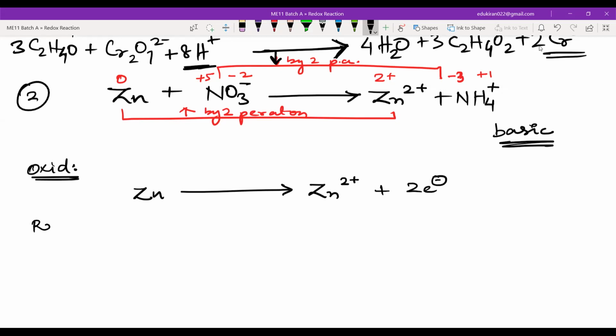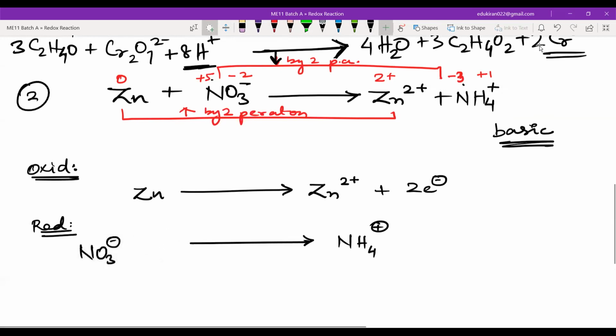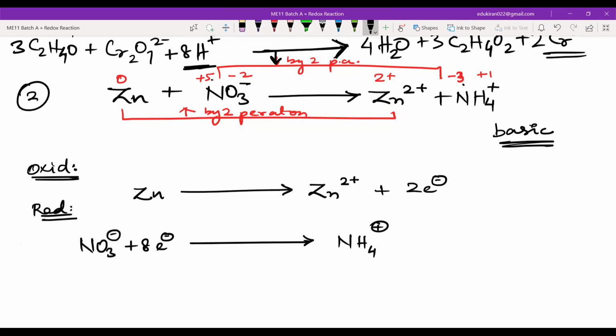Okay. Then I will write reduction, which is NO3 negative. And it is getting converted to how many? What? NH4 positive. Okay, first of all, I will do the reduction here. So +5 to -3, how many electrons? +5 to -3, how many electrons? 8. नहीं -8 नहीं बोलते, +8 electron है ना, we are adding 8 electrons, that is why it is a reduction. Okay, that is why it is a reduction.